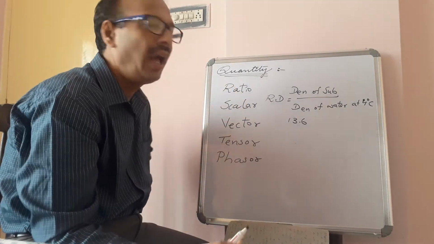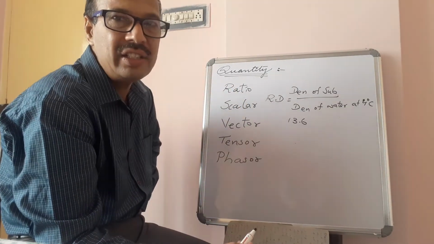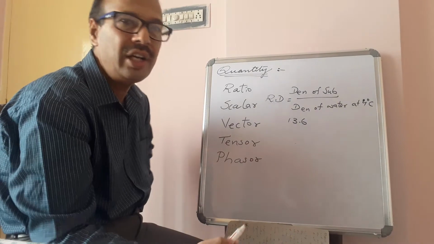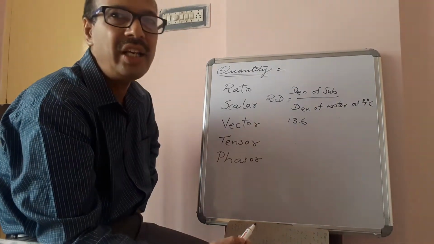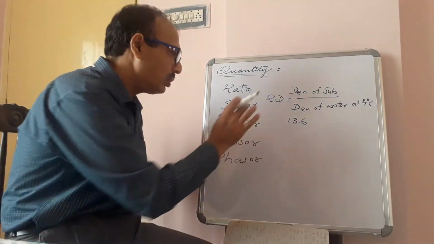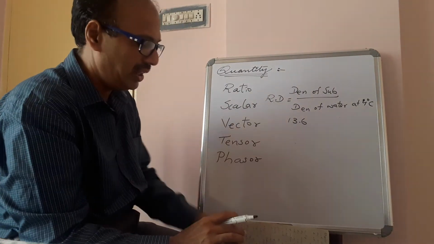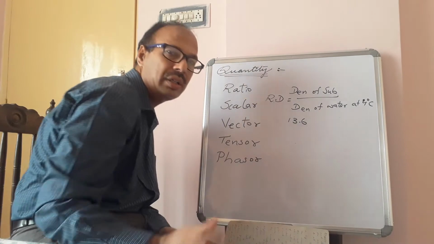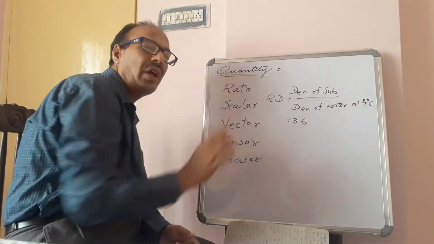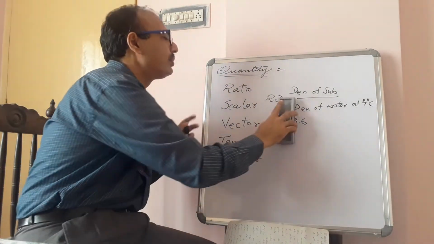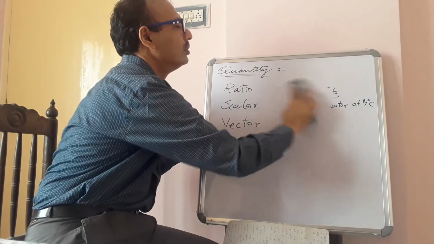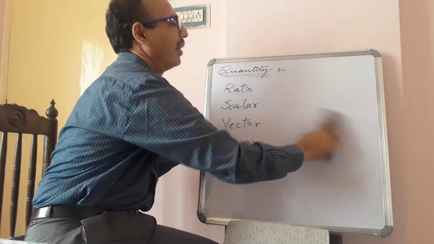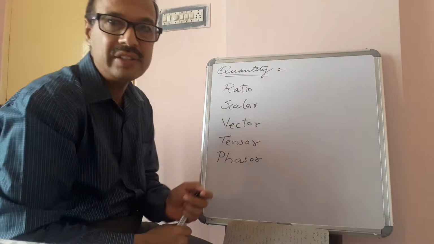So density in the CGS system and relative density are numerically equal. So these quantities which don't have units, which have only numbers, are called ratios. Refractive index is another example.